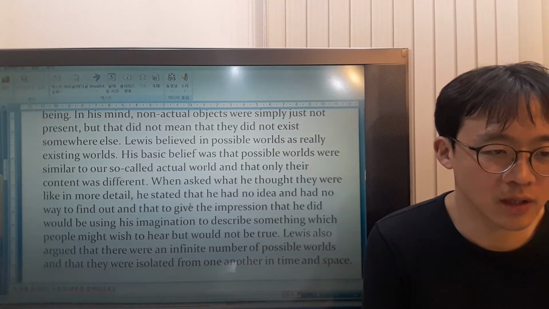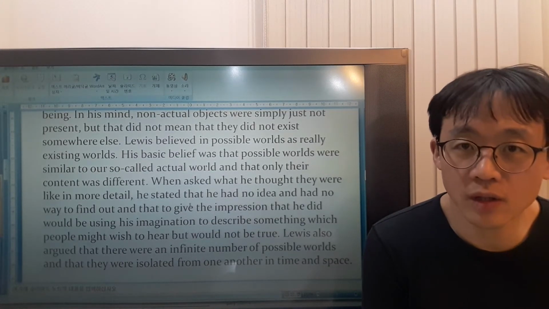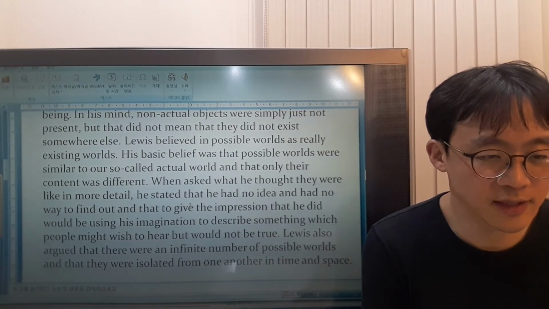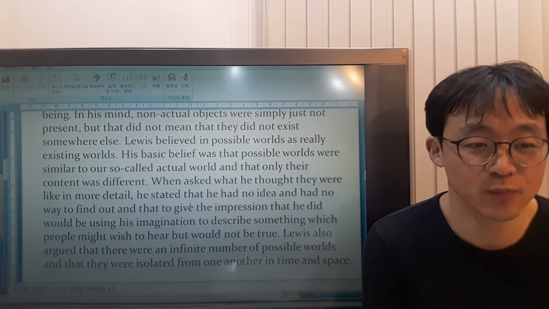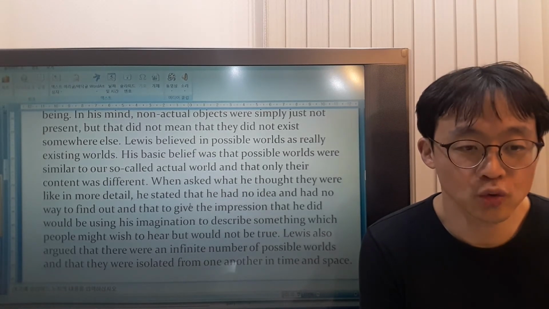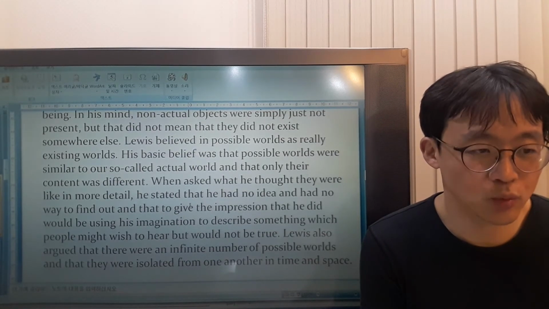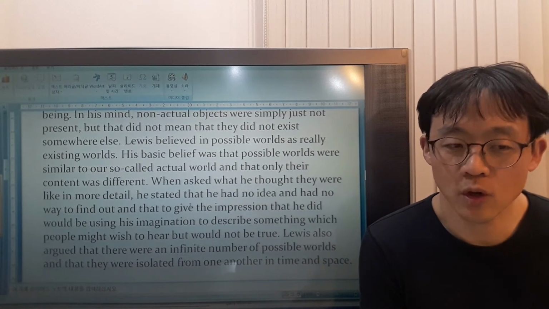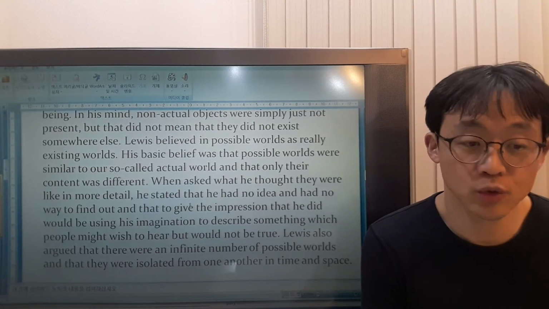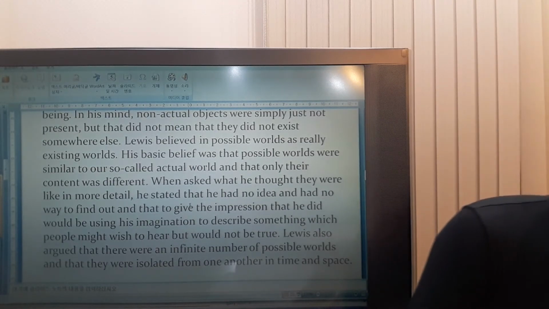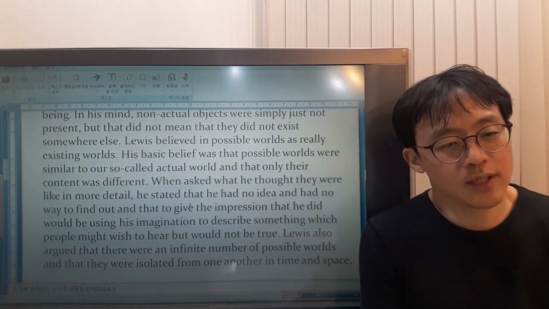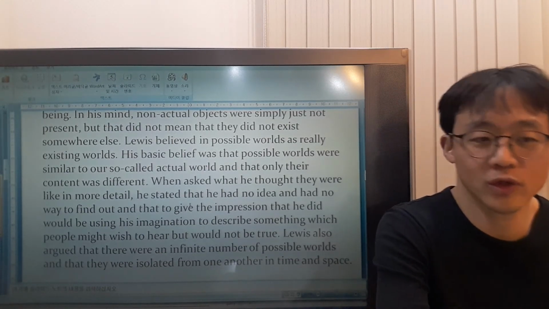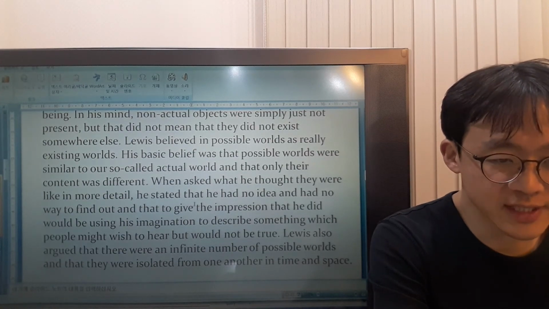When he was asked if he knew them in detail, he said that he had no idea, and if he gave the impression that he knew about them in detail, it would be only using his imagination and saying what people wanted to hear, but it would not be true. And he insisted there was a limitless number of possible worlds, and they were separate from one another in time and space.